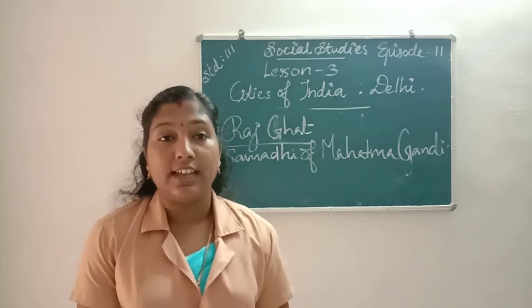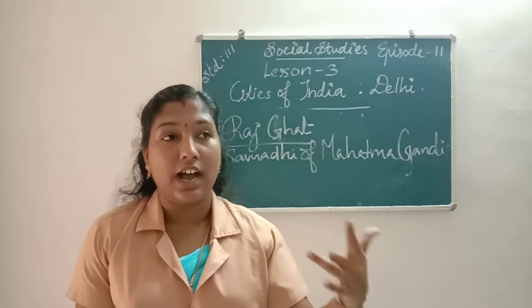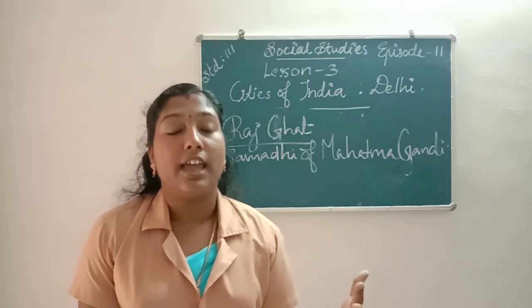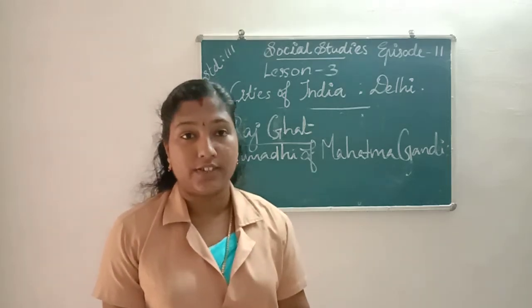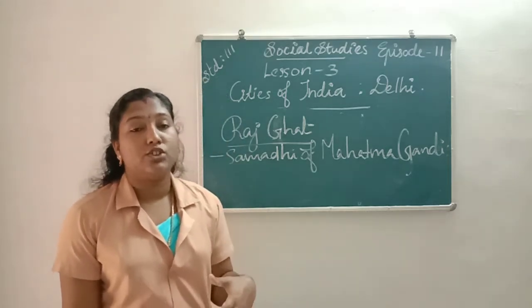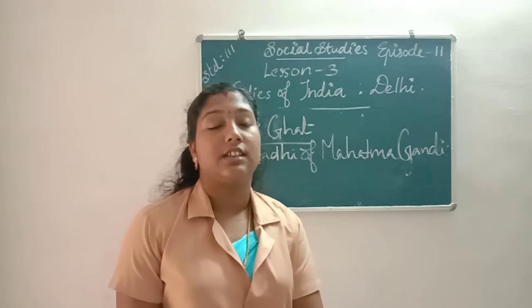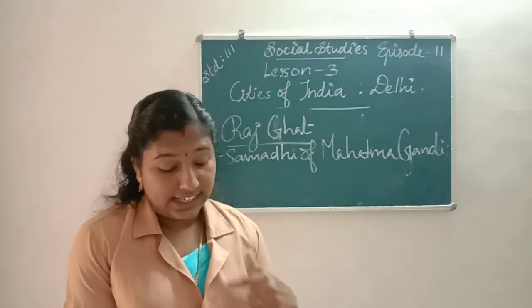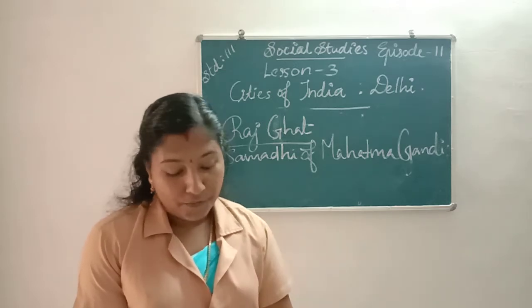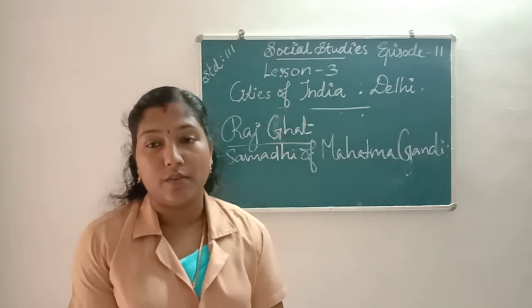Next we learn about India Gate. India Gate is a 42-meter high stone memorial built for the Indian Army soldiers who died in World War I. The Amar Jawan Jyoti burns continuously at India Gate in memory of the soldiers who died in World War I.